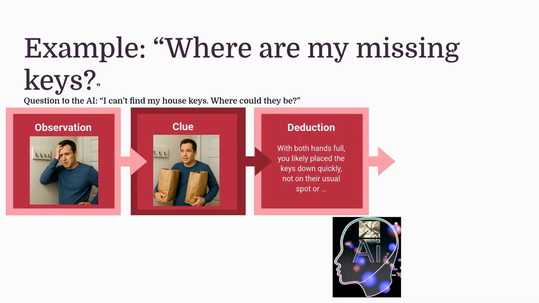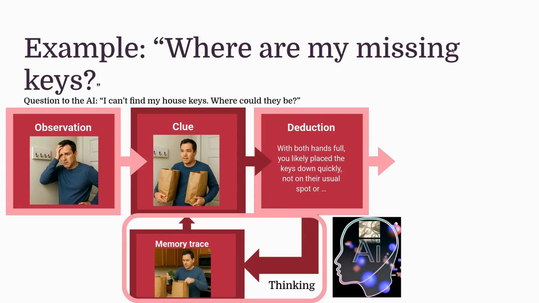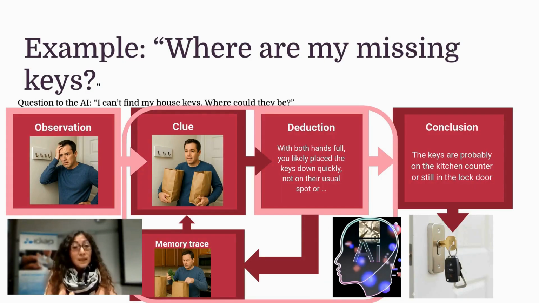With both hands full, you likely placed the keys down quickly, for sure not in the usual spot. But then the chain of thoughts, or the thinking method or step, comes into play. It has a memory trace. Okay, well, remember you arrived from the grocery store, most likely you went directly to the kitchen to sort out your groceries. Again, you had your hands full. Keys probably are in the kitchen somewhere or still in the locked door. It can happen. So this is, let's say, the representation of the chain of thoughts.